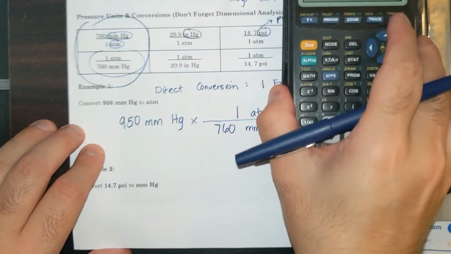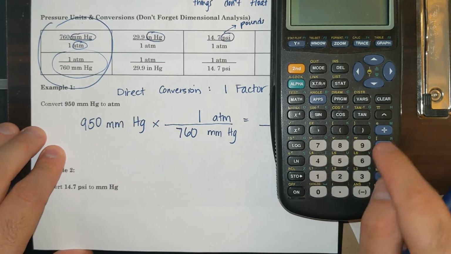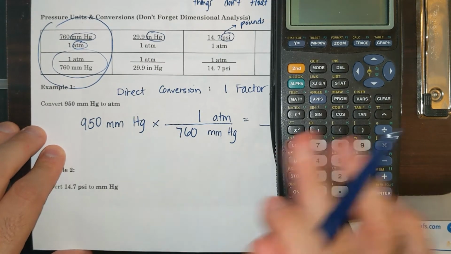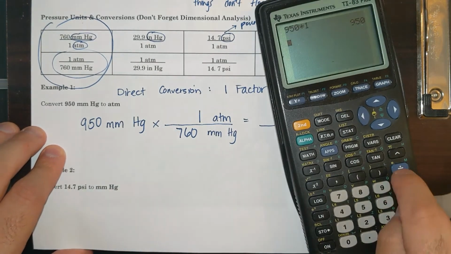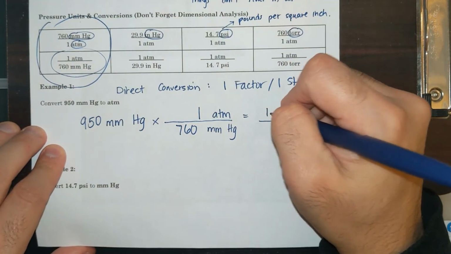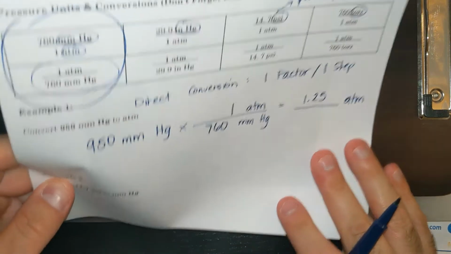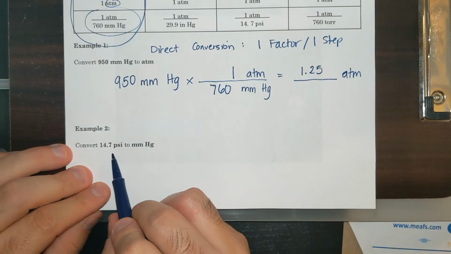And so now if I go and do this math, the way that I do this is I do 950 times 1, and then divide by 760. And that equals 1.25 atmospheres. Done. Okay?